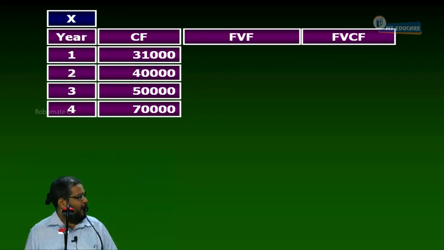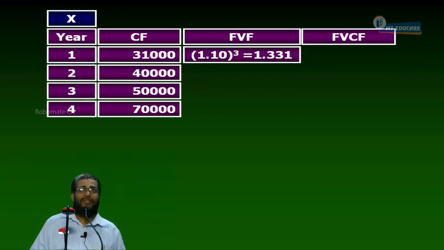Time value of money. Yes or no? Now, into 1.10 power 3. Compounding. Right or not? Now, that is equal to how much? 1.331. What is this 1.331? 1 rupee invested at the end of the first year will not be 1 rupee at the end of the fourth year, it will be 1 rupee 33 paise. Right or not?